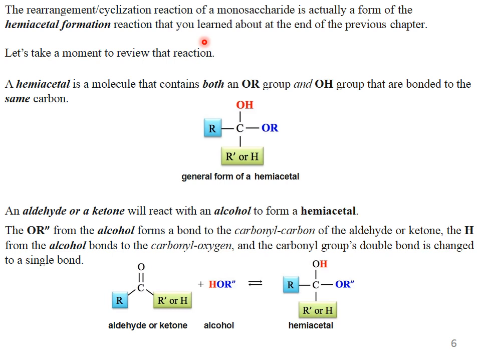An aldehyde or ketone will react with an alcohol to form a hemiacetal. This is the reaction: when an aldehyde or ketone reacts with an alcohol, they form a hemiacetal. The OR from the alcohol forms a bond to the carbonyl carbon of the aldehyde or ketone. The H from the alcohol bonds to the carbonyl oxygen, and the carbonyl group's double bond is changed to a single bond. If R is replaced with H, it will be an aldehyde. Then this is the structure of the hemiacetal. When OH and OR are present on the same carbon, this is called hemiacetal formation.